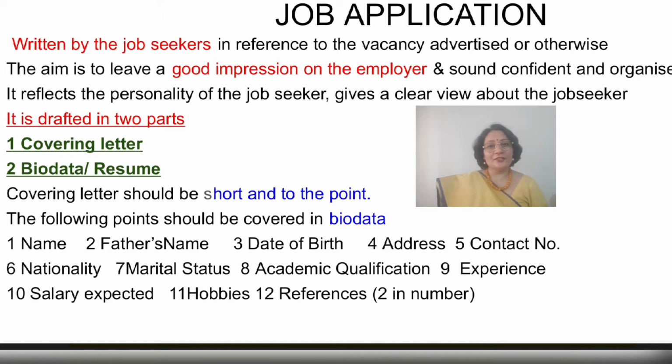This letter is drafted in two parts. First part is the covering letter and the second is your biodata. The covering letter should be short and to the point, and the biodata should include the following information: name, father's name, date of birth, address, contact number, nationality, marital status, academic qualification, experience, salary expected, hobbies, and 2 references.